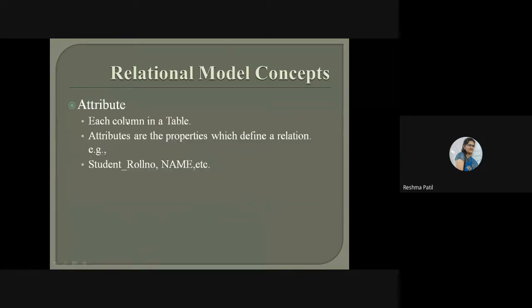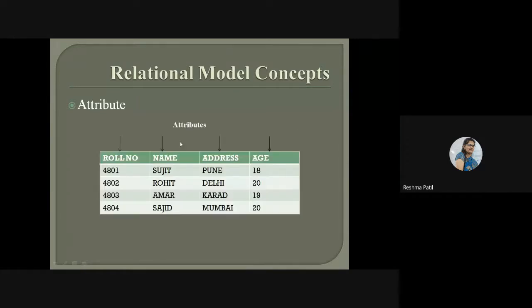Next, attribute. Each column in a table is called an attribute. Attributes are properties which define a relation. For example, student roll number, name, etc. are the attributes. Same table we can show here. Here we have to mention where the attributes are in the table. So this roll number, name, address, age. These are the attributes.